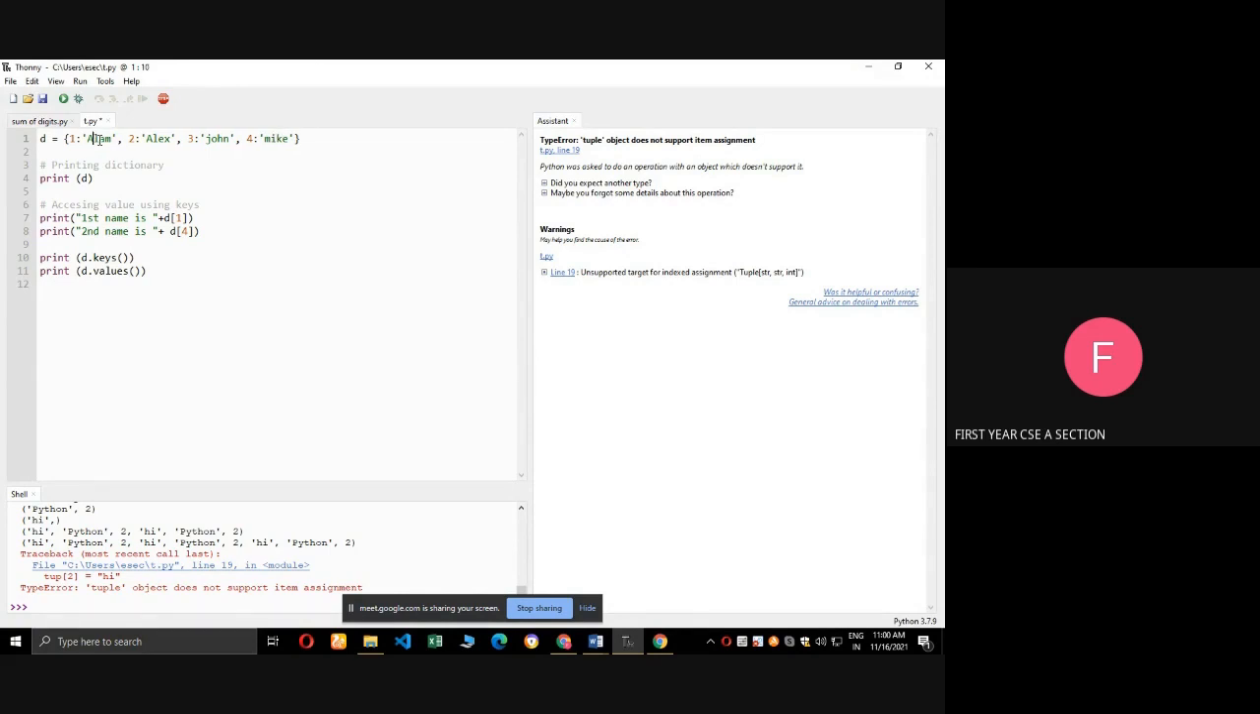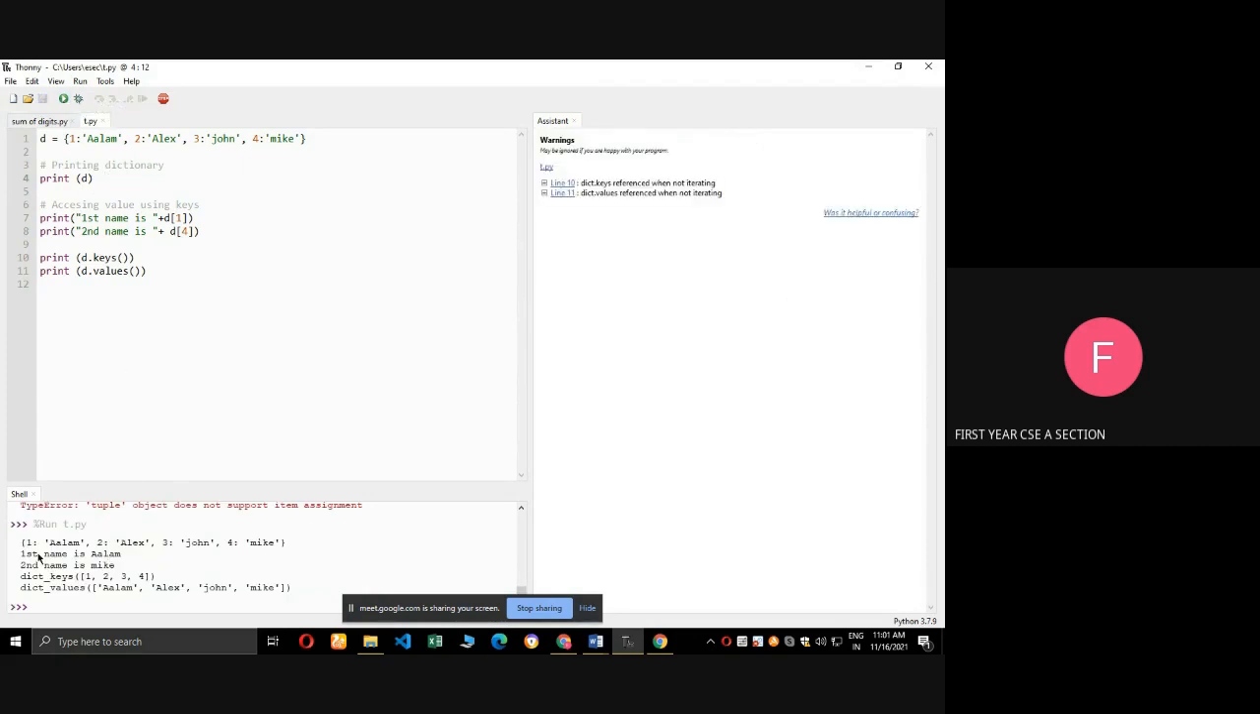Here, see the example program. Here, dictionary D equal to, see, curly braces, open curly brace, key value pair. So 1 colon Alam, comma 2 colon Alex, 3 colon John, 4 colon Mike. See each number, this is the key. 1 is key. For example, that is the student roll number. Who is the roll number 1? Alam. Roll number 2, Alex. Roll number 3, John. Roll number 4, Mike. Okay, so print of D. Print of D means it will print the dictionary. See the output. 1 Alam, 2 Alex, 3 John, 4 Mike.